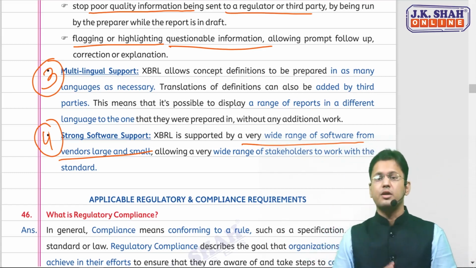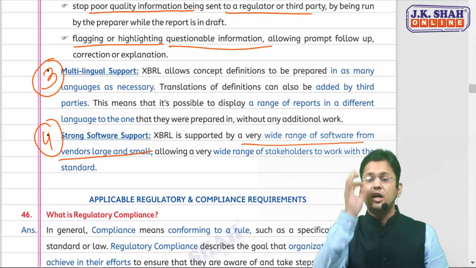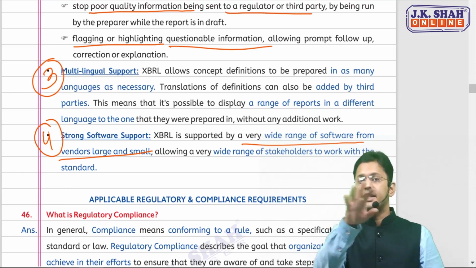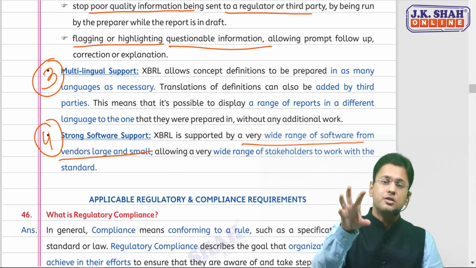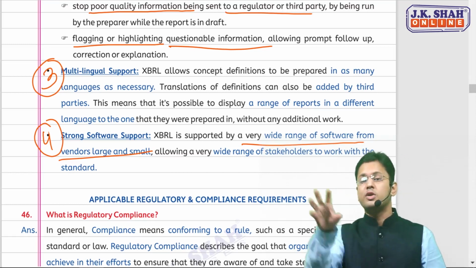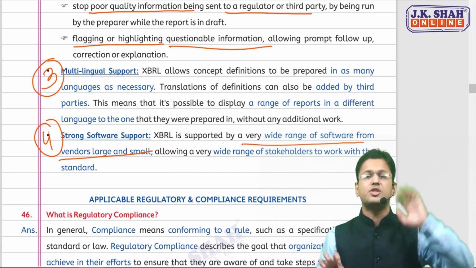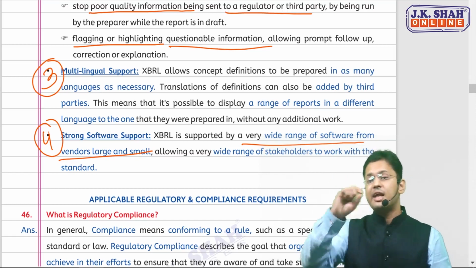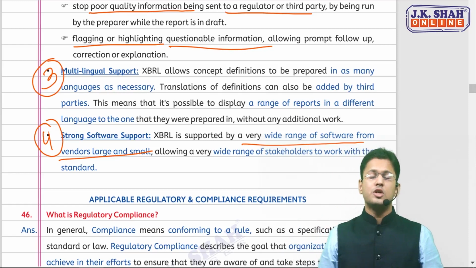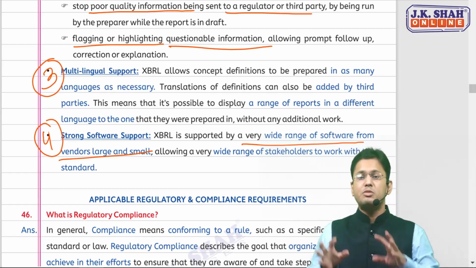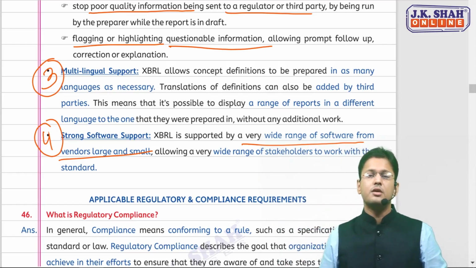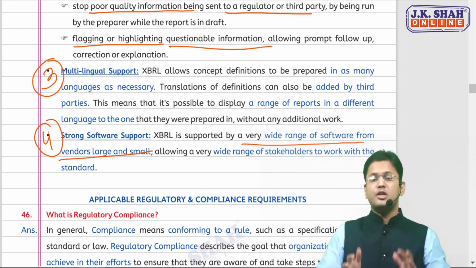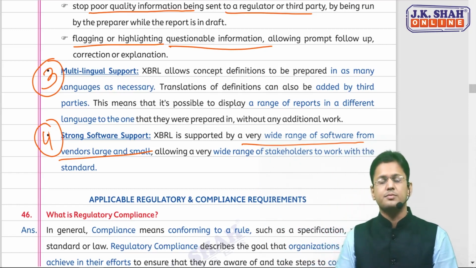The first is clear, authoritative definitions in the taxonomies, and you can tag those words with the content of your financial statement. Second, XBRL allows us to create business rules so that poor quality information can be stopped from being sent to the regulator, and questionable information can be flagged or highlighted.